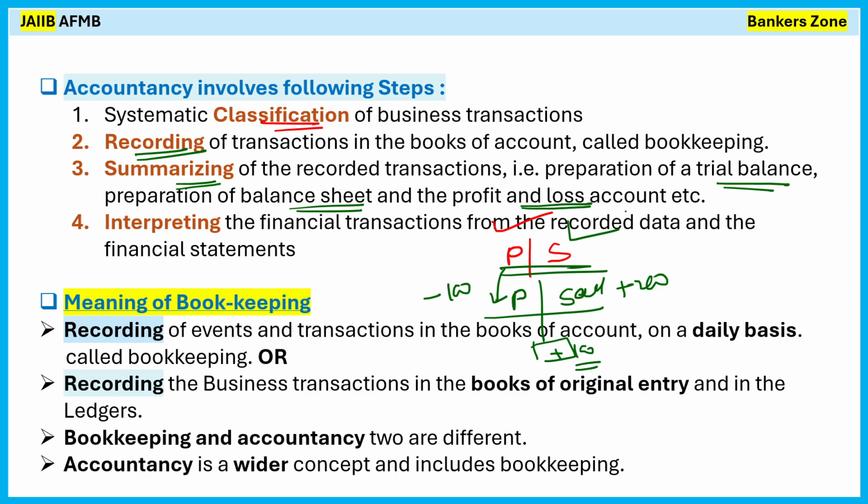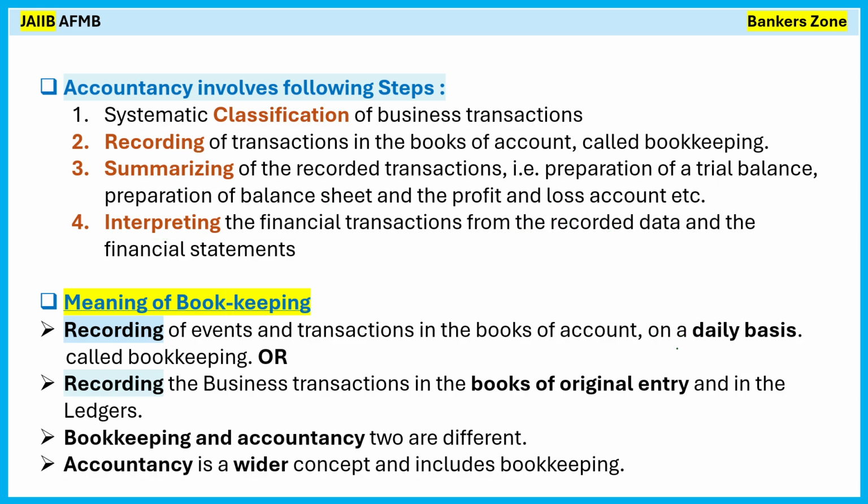Summarizing involves the preparation of the financial statements. Interpreting means reading the financial transactions from the recorded data of the financial statement. So based on that, you can say today I have earned 100 rupees. That is what you can interpret. So very simply, I repeat, accountancy involves classification, recording, summarizing and interpreting. These are the steps involved in accountancy.